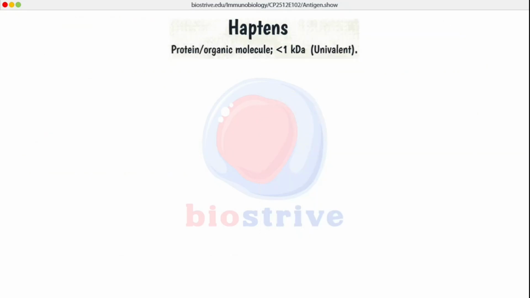Let's talk about haptens. Haptens are small organic molecules, or they may be proteins, which are less than 1 kilodalton or less than 1000 daltons in molecular mass, and they are univalent in nature. They do not have epitopes, and if they have epitopes, they only have one epitope.